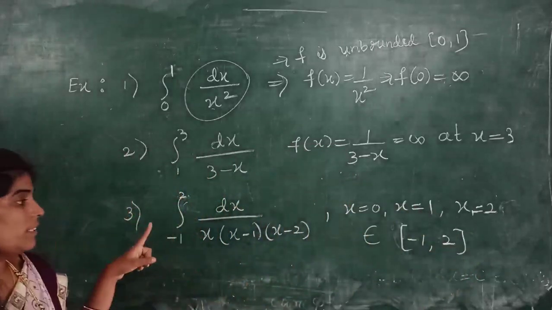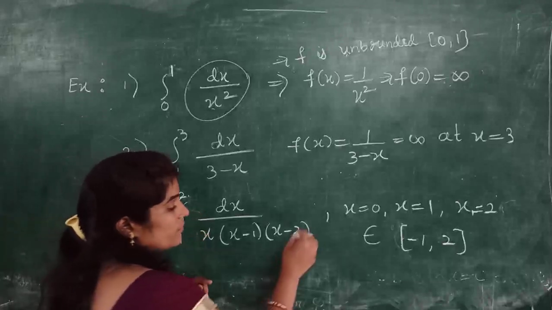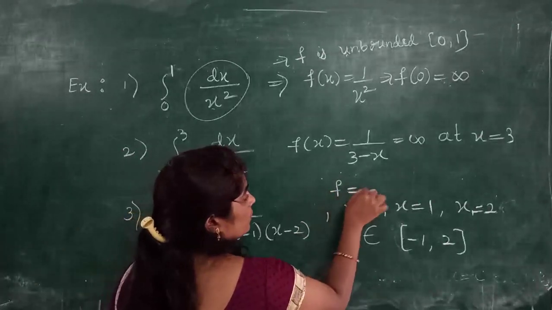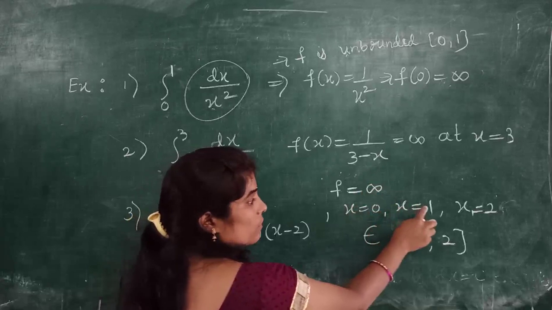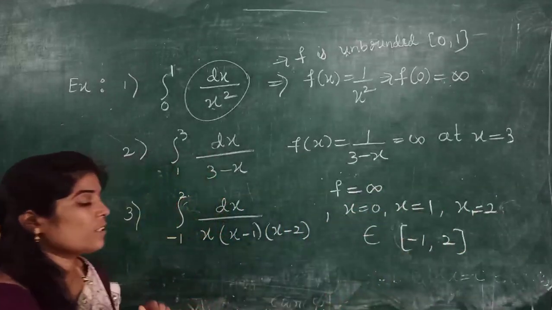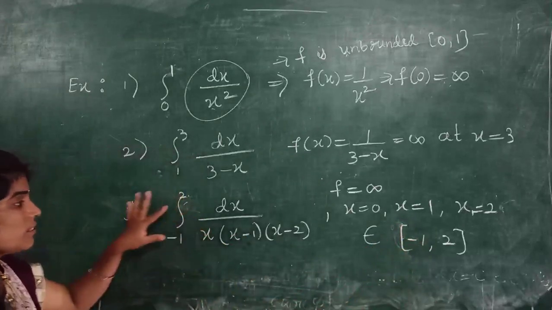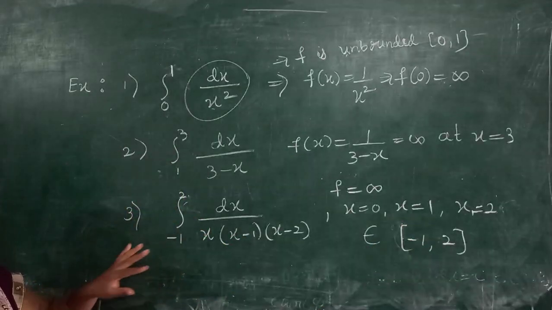Therefore this one is also an unbounded function. This function f is infinity at x equals 0, x equals 1, x equals 2, which all belong to the given interval minus 1 comma 2. Therefore this one is also an improper integral of the second kind.